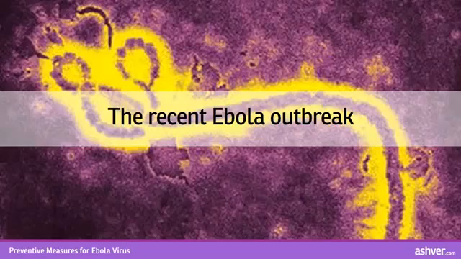1. Bundibugyo Ebola virus. 2. Zaire Ebola virus. 3. Sudan Ebola virus. 4. Reston Ebola virus. 5. Thai forest Ebola virus. The strain from the current epidemic, known as the Zaire strain, is the